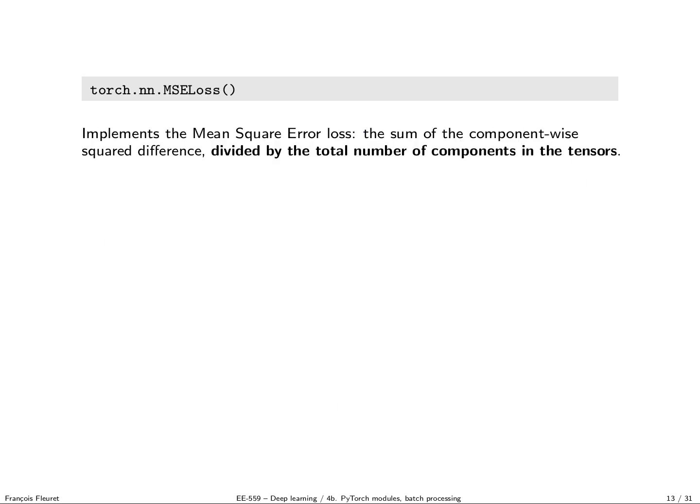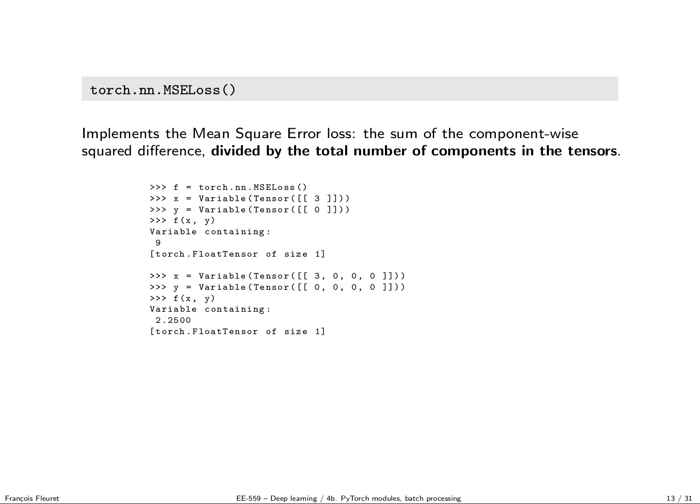The last element we miss is the loss to train the network. So the most standard one is the mean square error. And the semantic is quite simple. This module simply computes the sum of the square difference between two tensors, two variables, and just divides by the total number of components, which means that it averages across dimensions, channels, and samples.